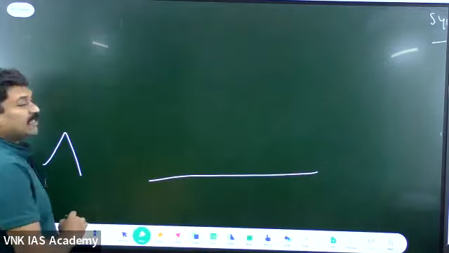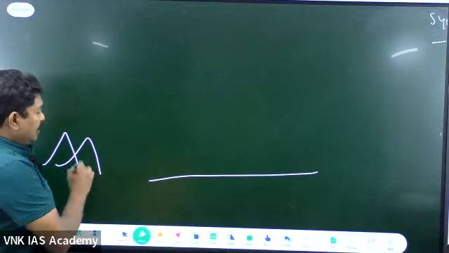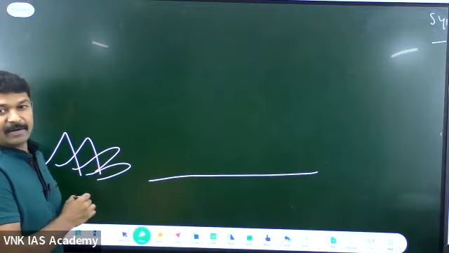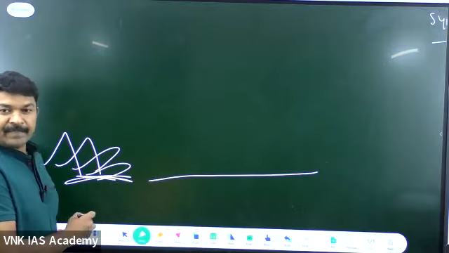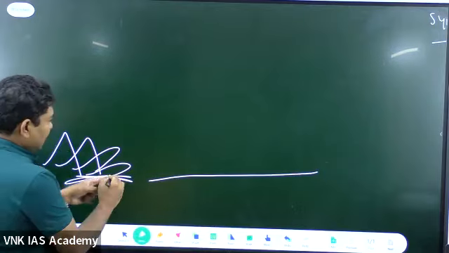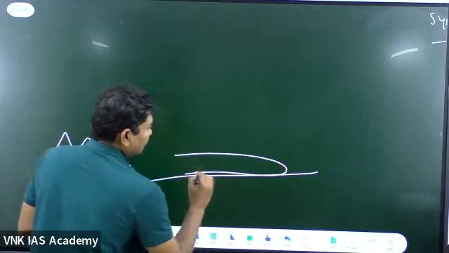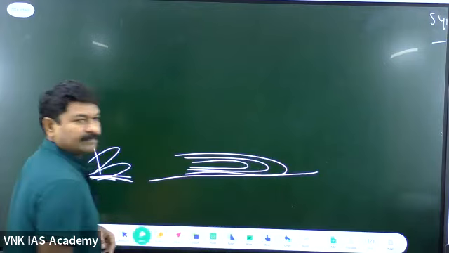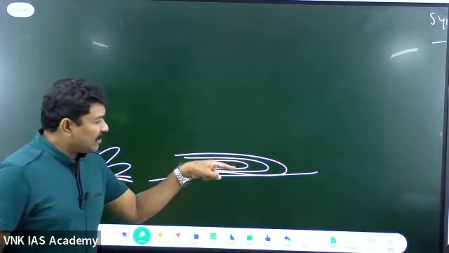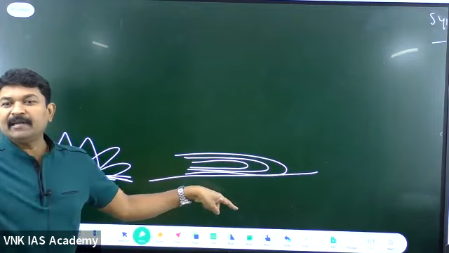Somewhere here the fold has happened. Isoclinal, then monoclinal, then recumbent. It has broken here because of very great compression. This piece has fallen like this here. This material and this material don't have any link at all.